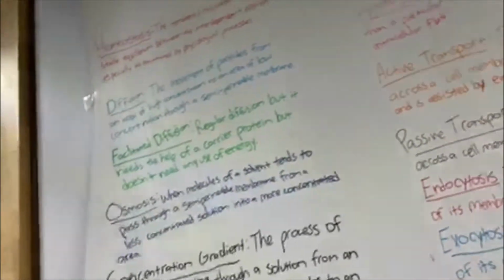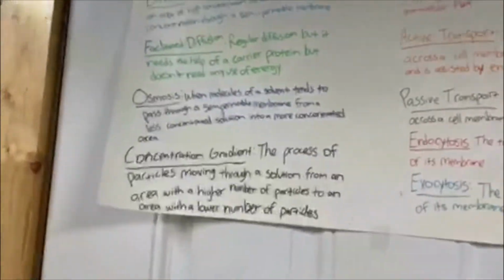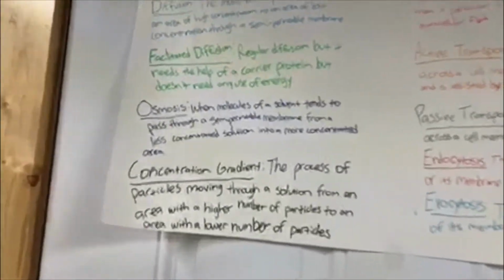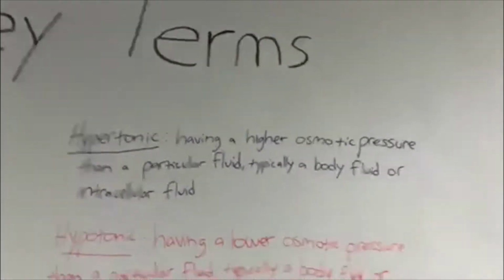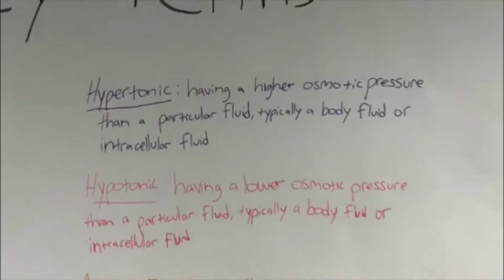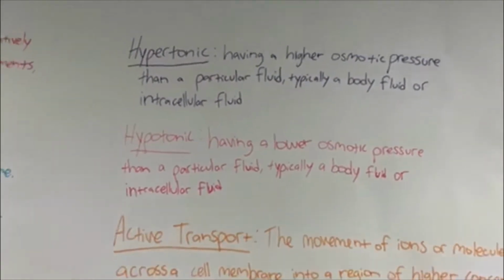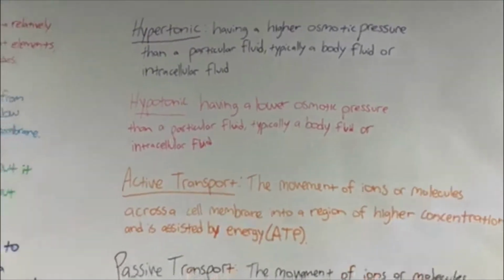Concentration gradient, the process of particles moving through a solution from an area of higher number of particles to an area of a lower number of particles. Hypertonic, having a higher osmotic pressure than a particular fluid, typically a body fluid or intracellular fluid. Hypotonic, having a lower osmotic pressure than a particular fluid, typically a body fluid or intracellular fluid.